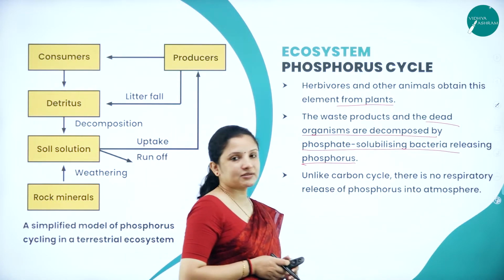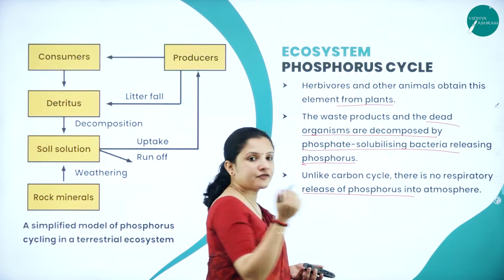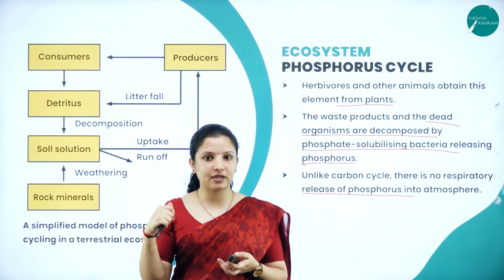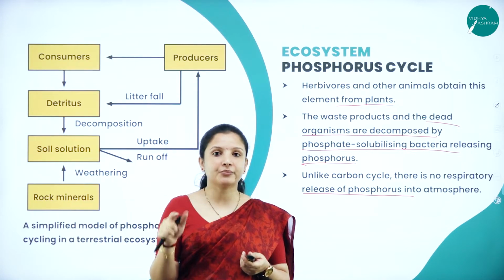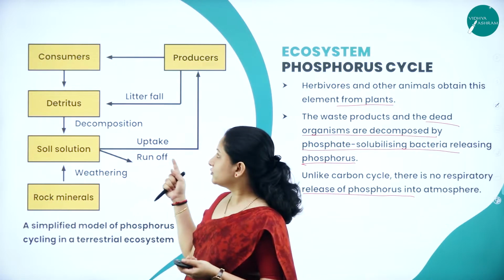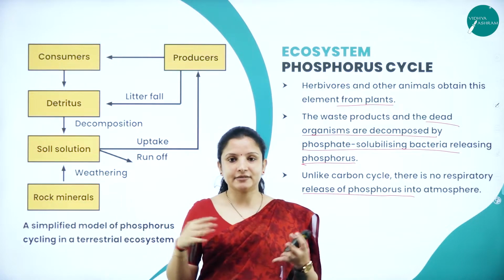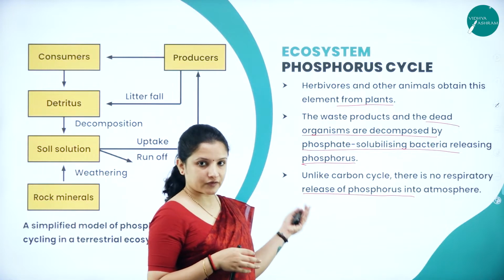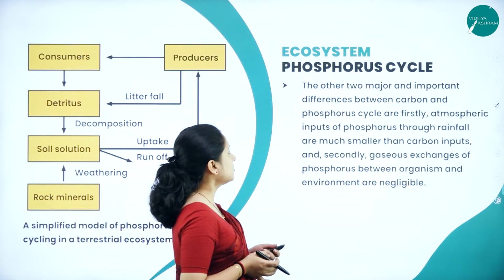And unlike the carbon cycle, here there is no respiratory release of phosphorus. Atmospheric phosphorus is not there. Only sedimentary phosphorus is available. But in the carbon cycle, atmospheric carbon as well as sedimentary carbon were both available. Here there is no phosphorus in the atmosphere, only in the soil phosphorus is there. So, that is one of the major differences between the carbon cycle and the phosphorus cycle. So, this was about the cycling of phosphorus in the ecosystem.